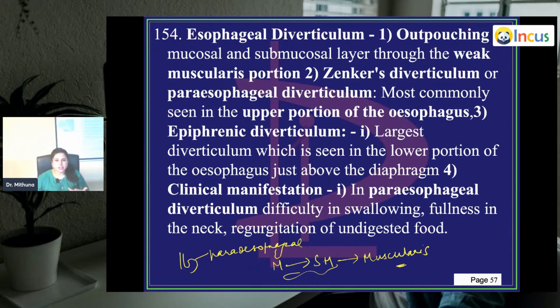Then you have regurgitation of the undigested food. Because all this, यहाँ पे, there is hardly any space in the stomach. So it can undergo a kind of regurgitation. That food kind of gets accumulated. That is what is called paraesophageal. These are the clinical manifestations of the paraesophageal diverticulum.